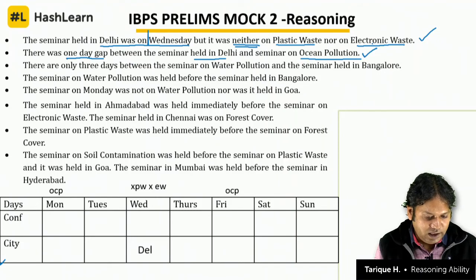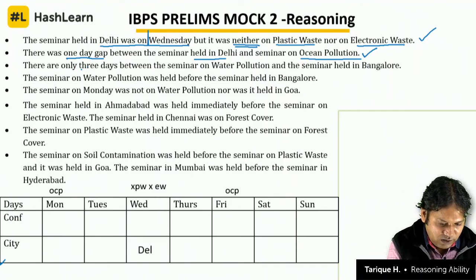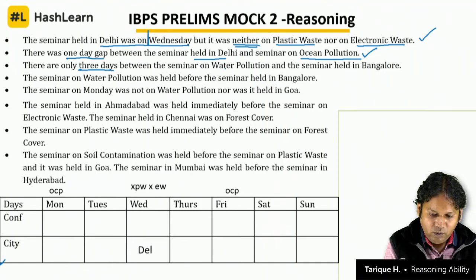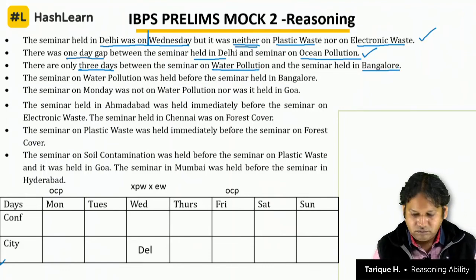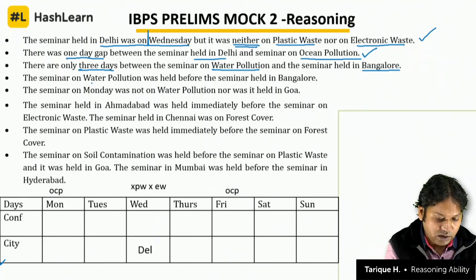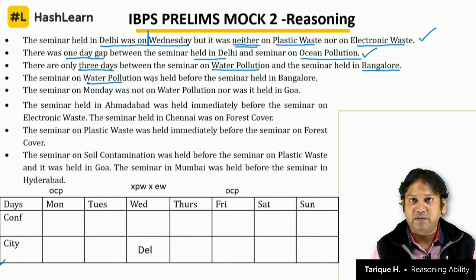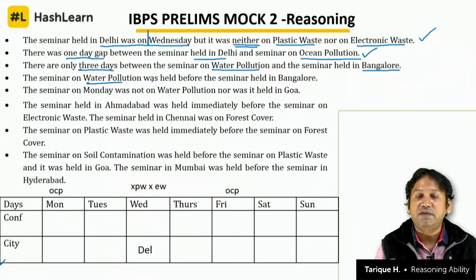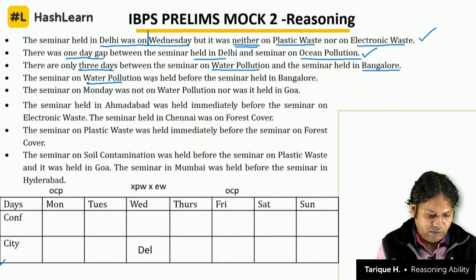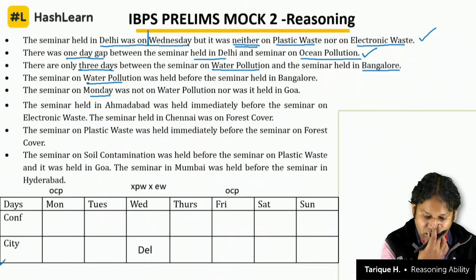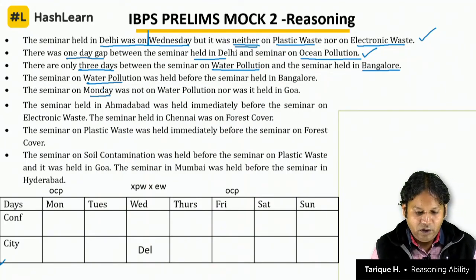There are 3 days between water pollution and Bangalore, it's a very important clue this one. Now we don't know where Bangalore is, but there are 3 days between water pollution and Bangalore, and water pollution was held before Bangalore. So Bangalore will be on a day after the day on which water pollution is organized. Also we know that Monday was not water pollution, nor was it held in Goa.